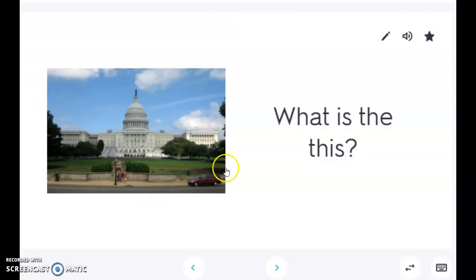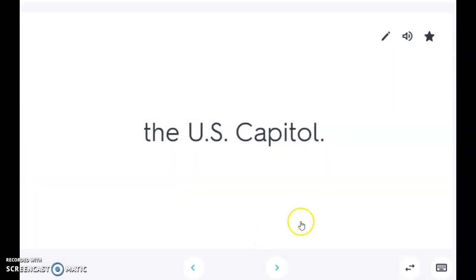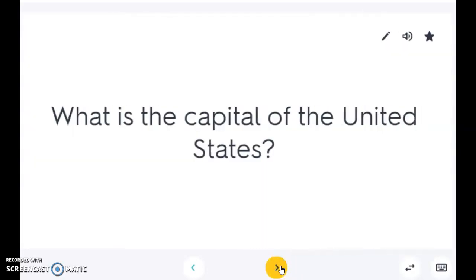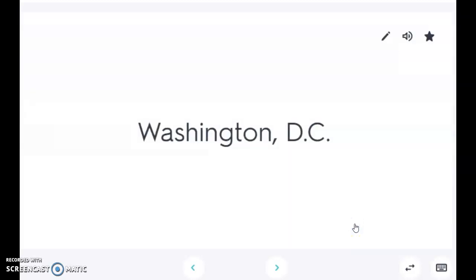What is this? The U.S. Capitol. What is the capital of the United States? Washington, D.C.